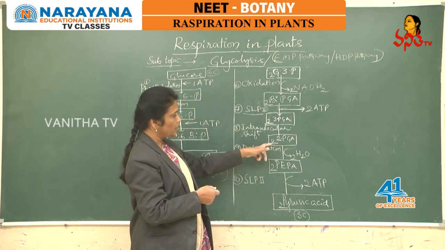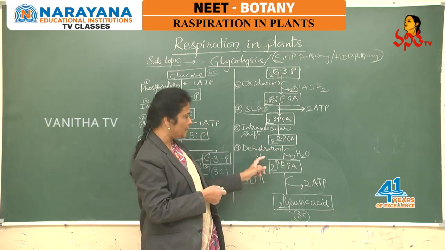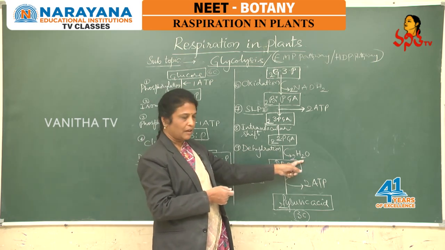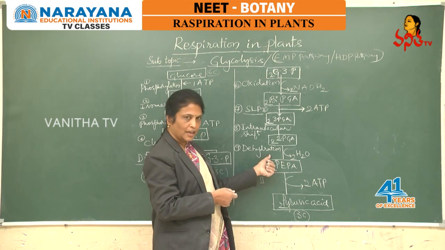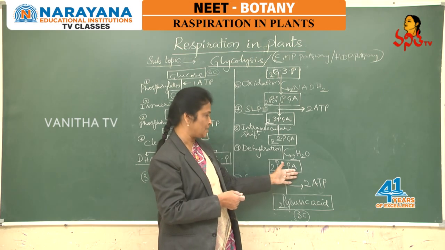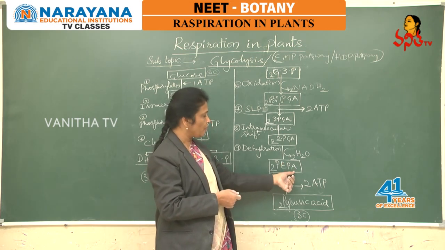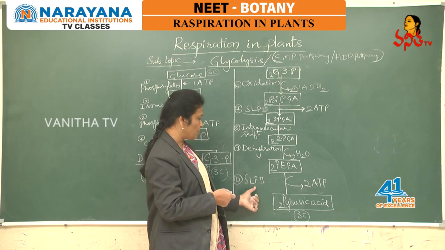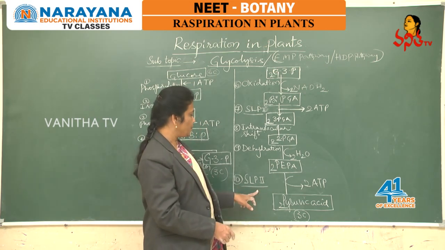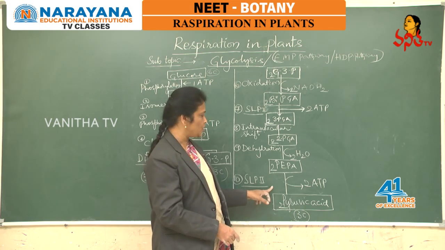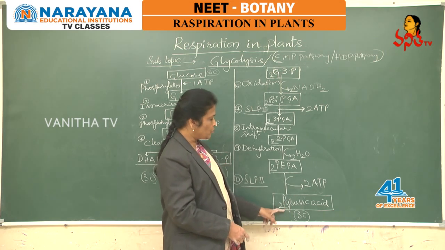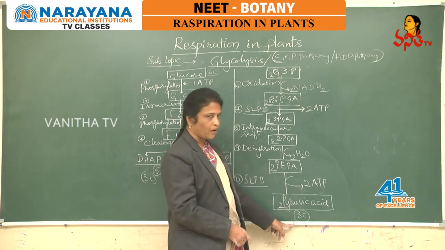Now, the 2 molecules of 2-phosphoglyceric acid undergo a dehydration process, and 2 water molecules are evolved by an enzyme called enolase, converting them into 2 molecules of phosphoenol pyruvic acid. Now, the 2 molecules of phosphoenol pyruvate undergo the last step, that is again substrate level phosphorylation. This is substrate level phosphorylation 2, which yields 2 ATP molecules, and finally 2 molecules of pyruvic acid are formed.